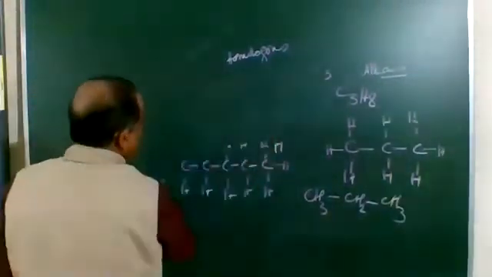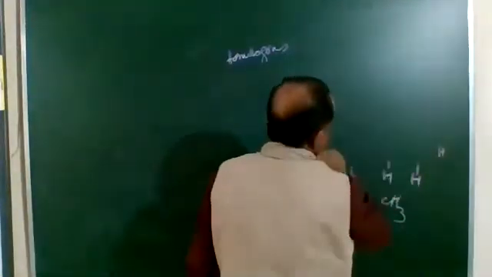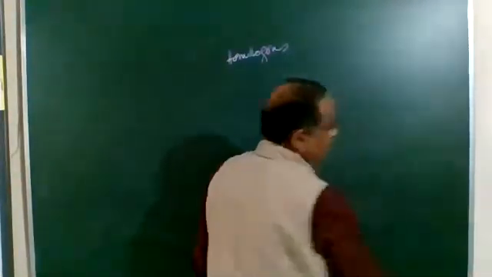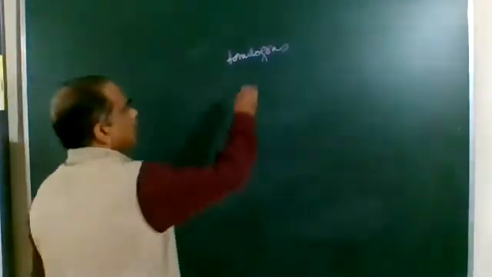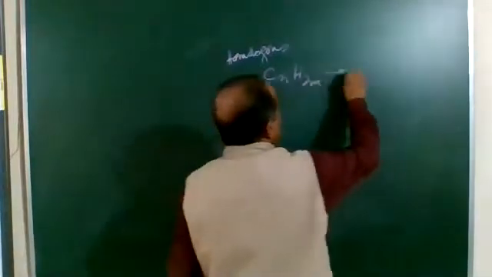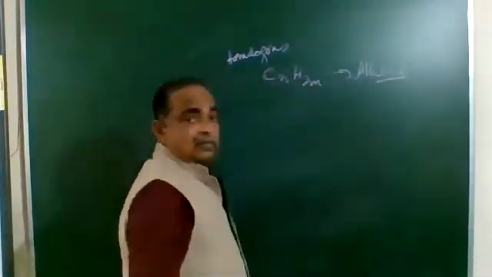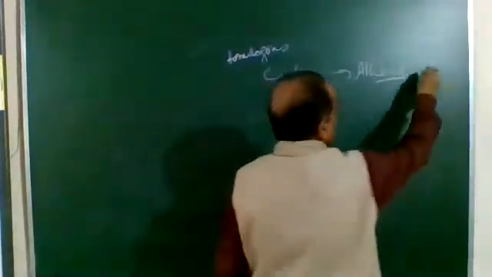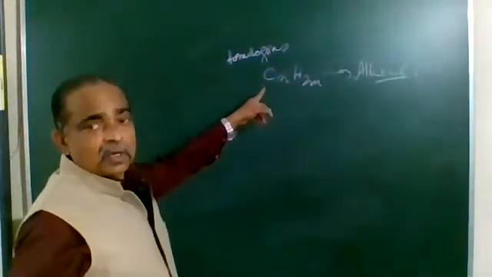Now the next homologous series is the alkene series. That means we are going to go over unsaturated hydrocarbons. The hydrocarbon which has a double bond between the carbon atoms, that is CnH2n, is known as alkene. N stands for the number of carbons.